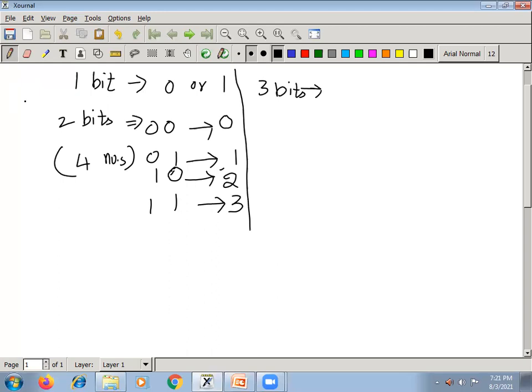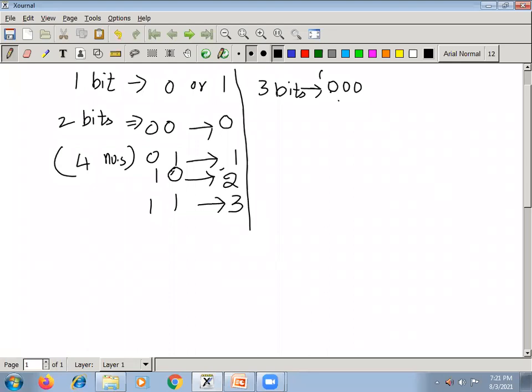With 3 bits, what are the different possible combinations I could store? 0 0 0, all the 3 bits can be 0.